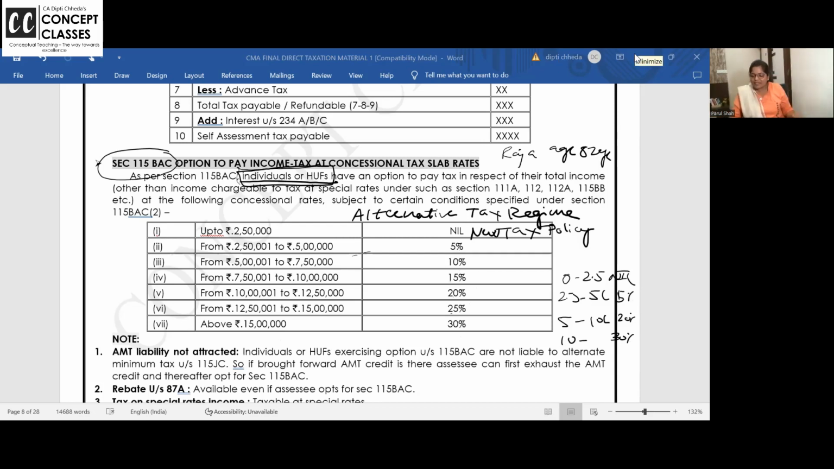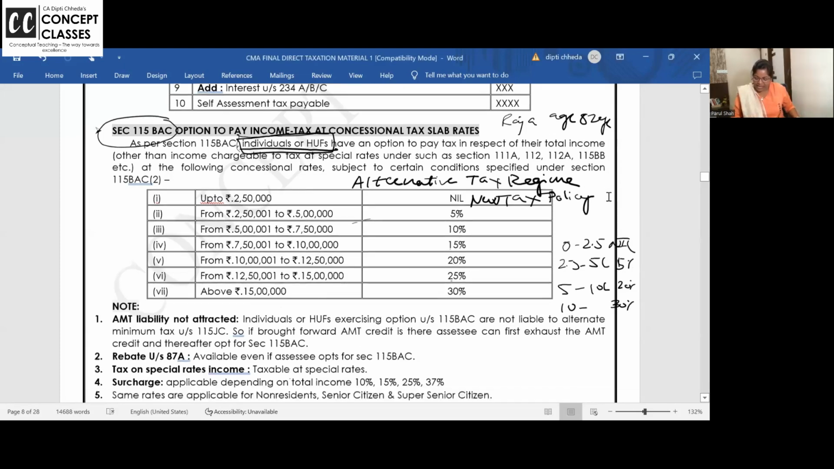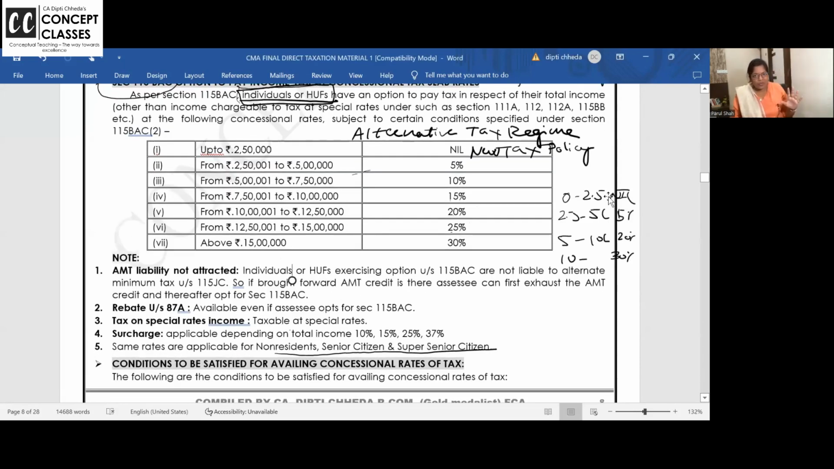Dear, those who are answering 3 lakh today, 3 lakh is for 60 years and above. 80 years and above it is 5 lakhs. Yes, ma'am. Okay, thank you. Good response. So it is clear to all of you.